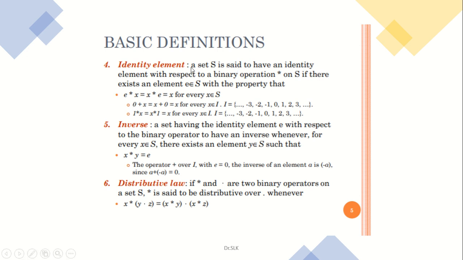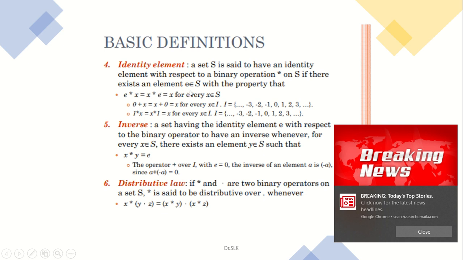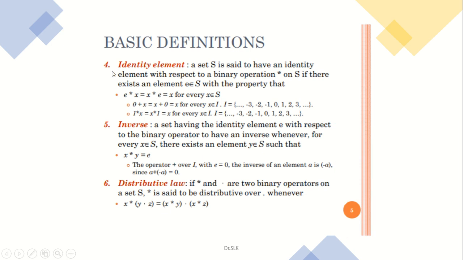Here, a set S is said to have an identity element with respect to a binary operation of multiplication on S if there exists an element E in S with the property that E star x is equal to x star E. That is, you are taking the commutative principle alone: E star x is equal to x star E.